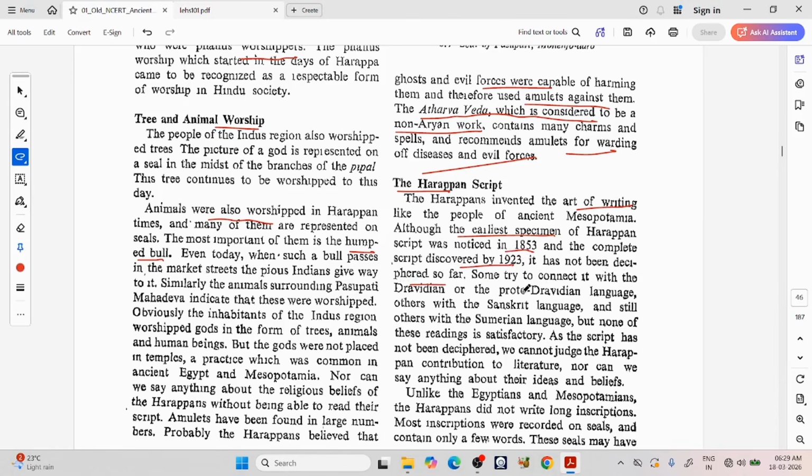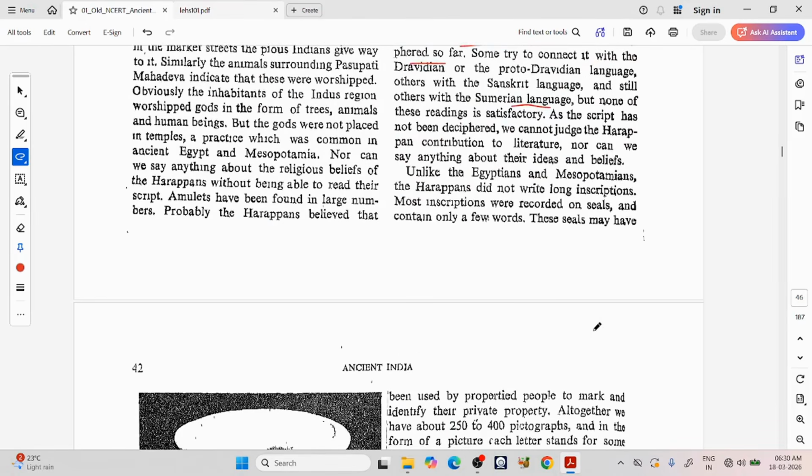Some try to connect it with the Dravidian or Proto-Dravidian language, others with the Sanskrit language, and still others with the Sumerian language. But none of these readings is satisfactory. As the script has not been deciphered, we cannot judge the Harappan contribution to literature, nor can we say anything about their ideas and beliefs.